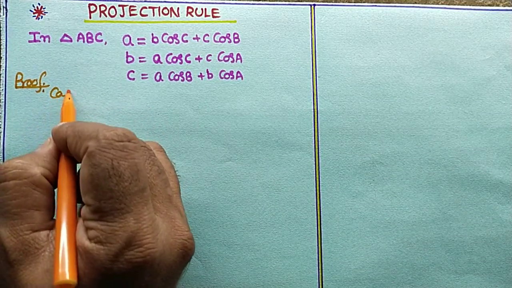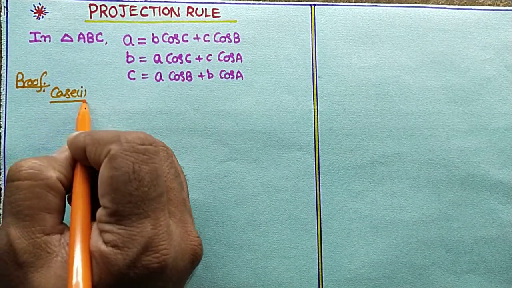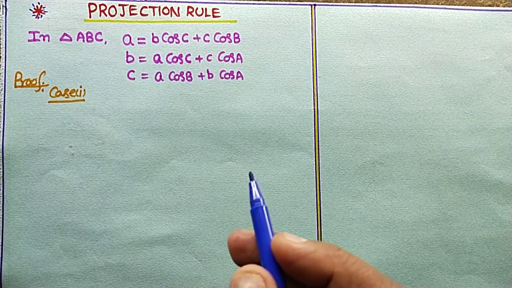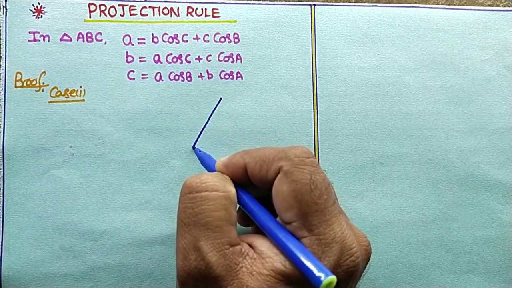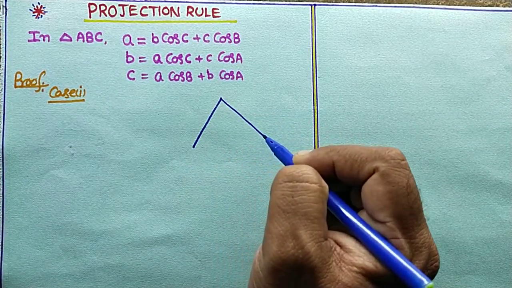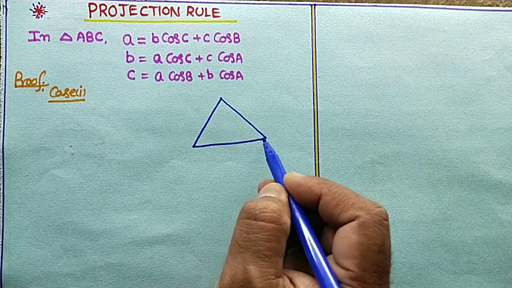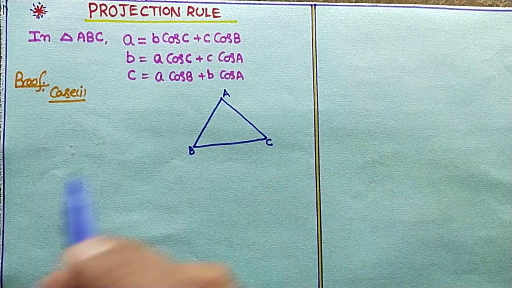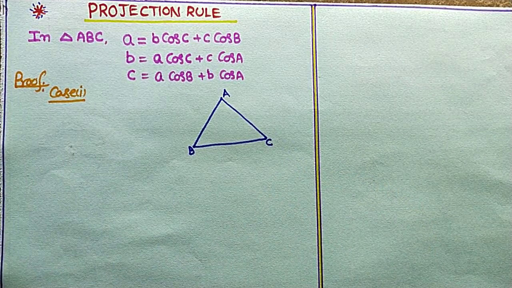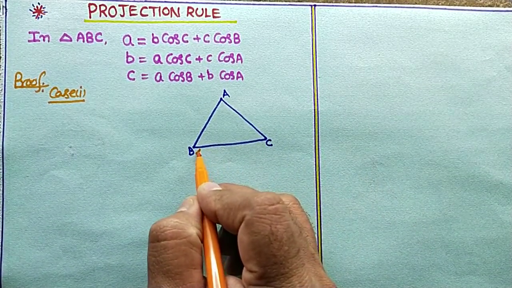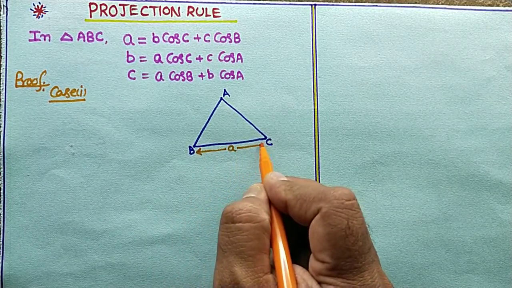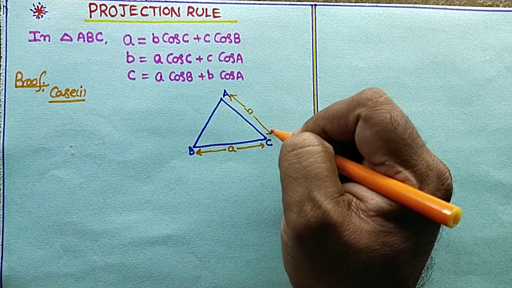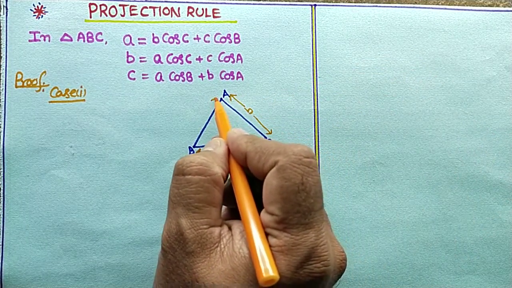In this case 1, consider a triangle ABC. We know the values AB, BC, CA. BC is equal to small a, AC is equal to small b, and AB is equal to small c.